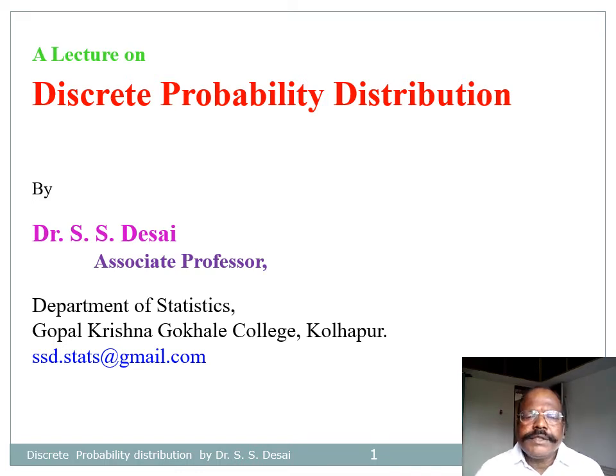Dear students, I am Dr. S.S. Desai from Statistics Department, going to teach you Statistics paper number 4. Name of the paper is Discrete Probability Distributions, and the first article from that paper is Univariate Discrete Probability Distribution.